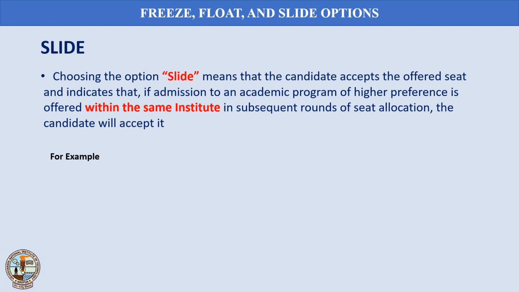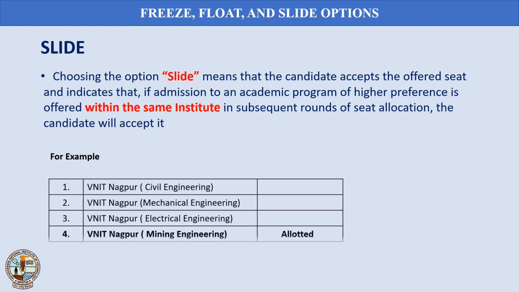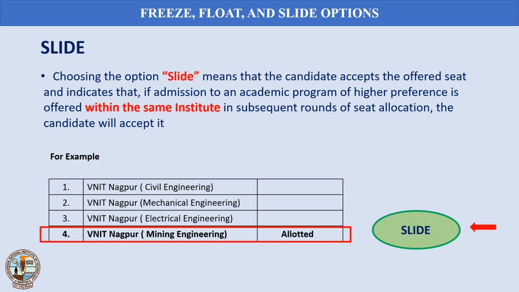For example, if a candidate has been allotted mining engineering at VNIT Nagpur and the candidate is choosing the option slide, it means the candidate will accept a seat if admission of higher preference is offered within the same institute.